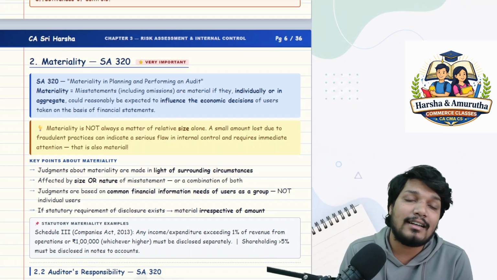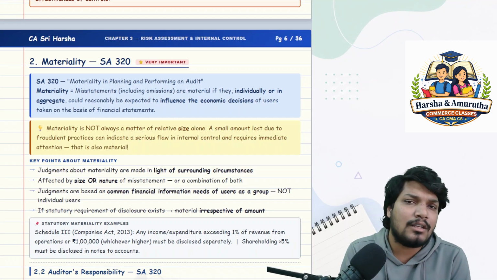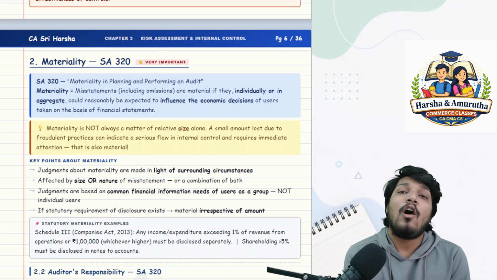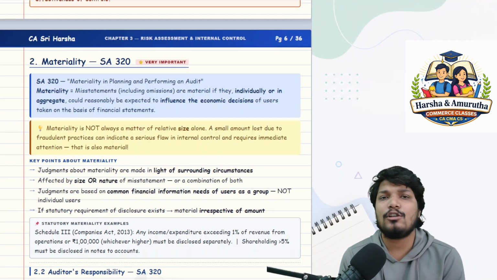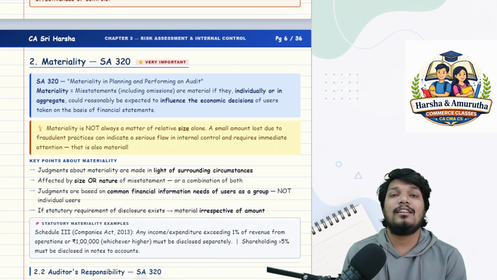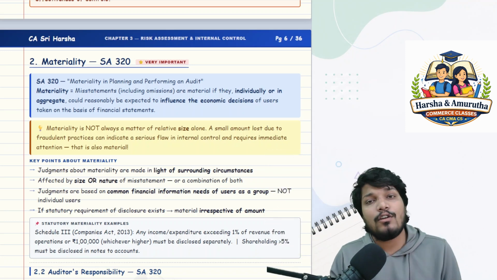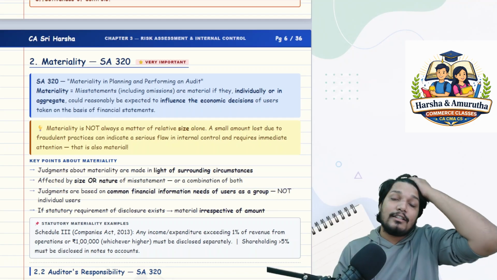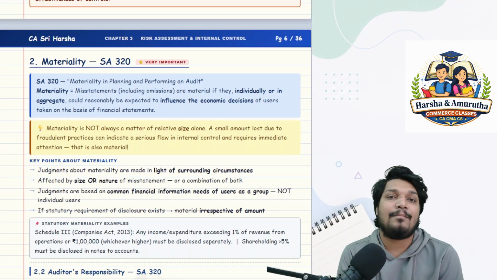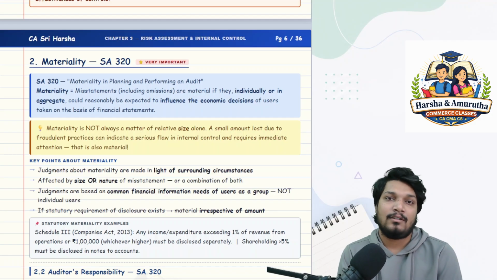These are all things that happen as part of materiality. Auditor must be very careful. So why does materiality come in the first place? Because the auditor does an audit and gives what kind of assurance? He gives reasonable assurance. He will not give absolute assurance. Reasonable assurance means a high level of assurance but not a full-fledged assurance. When it is not full-fledged, he cannot vouch for each and every transaction, each and every line item, each and every presentation or disclosure. He can't give assurance that it is true and fair.